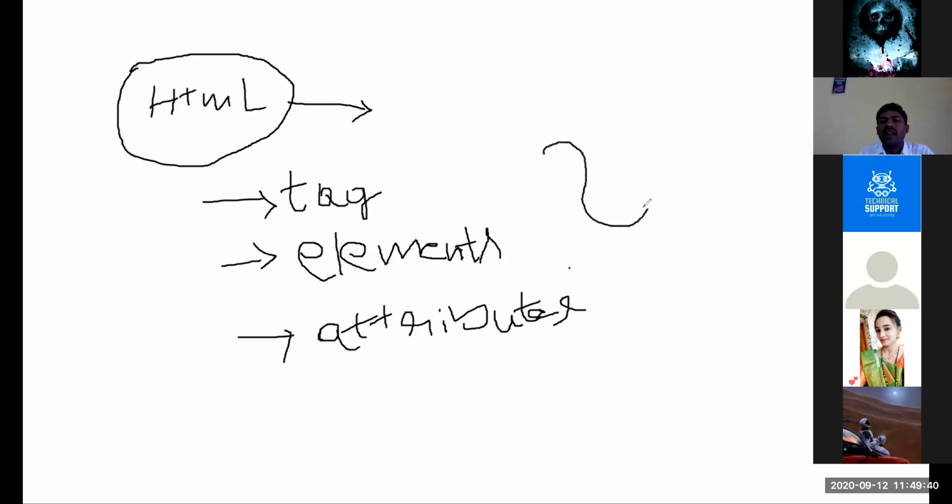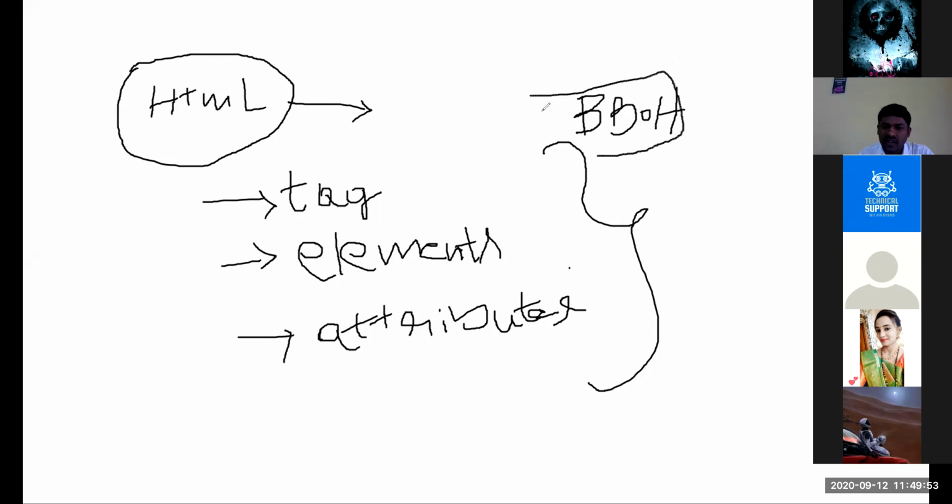So these are the building blocks, building blocks of HTML code. Okay. So they will ask in the examination that question: what are the building blocks of HTML? Explain with an example.